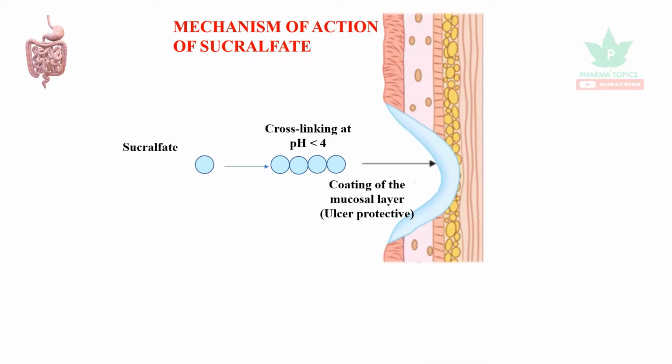Let us see the mechanism of action of sucralfate. Sucralfate at pH less than 4, that is in an acidic environment, gets polymerized, and that forms a jelly layer that coats the mucus layer. So that layer becomes an ulcer protective.